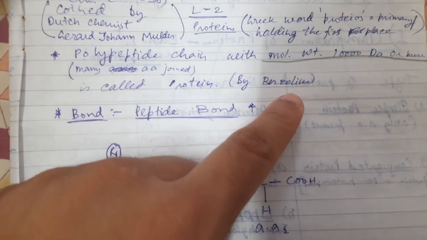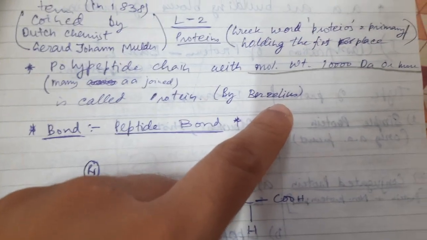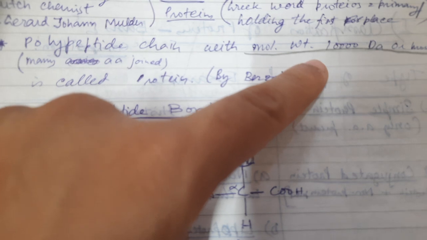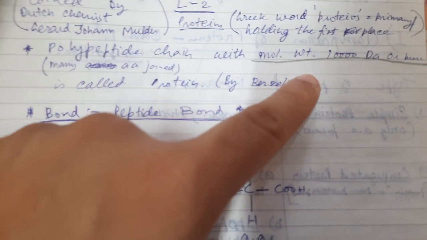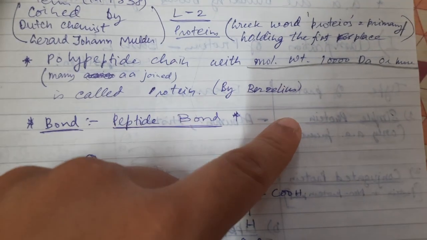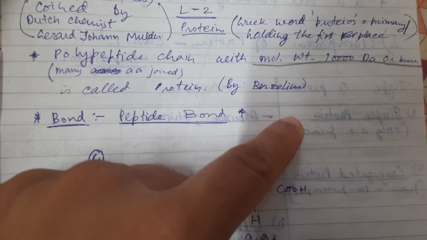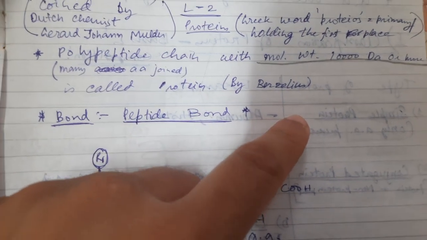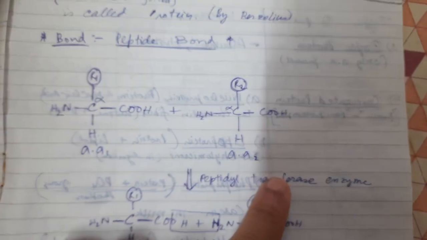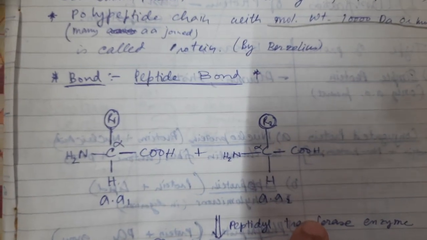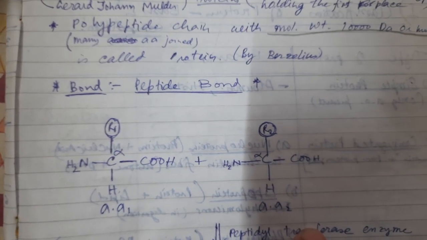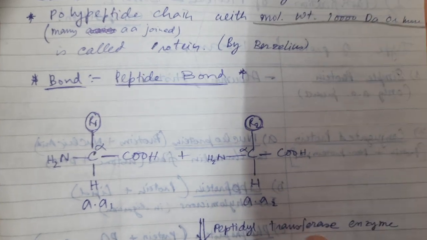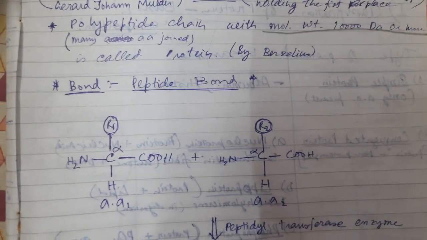The polypeptide chains with a molecular weight of 10,000 Dalton or above are called proteins, and this definition was given by Berzelius. Well, the bonds, as already said in the previous lecture, between the different amino acids is peptide bond.